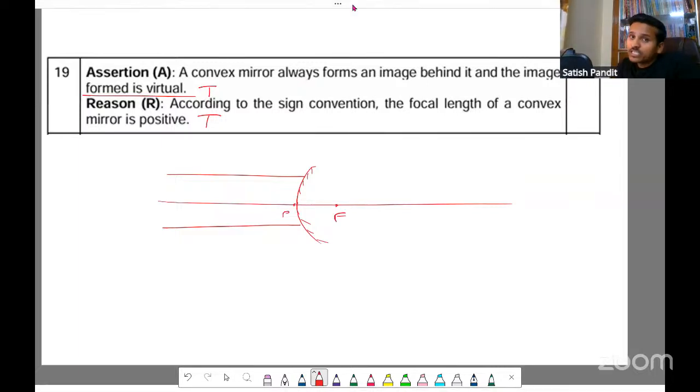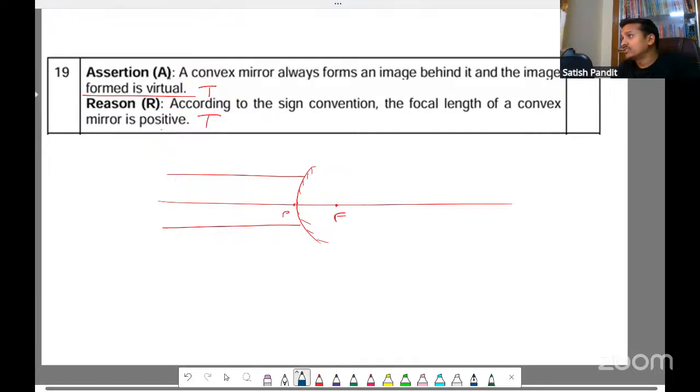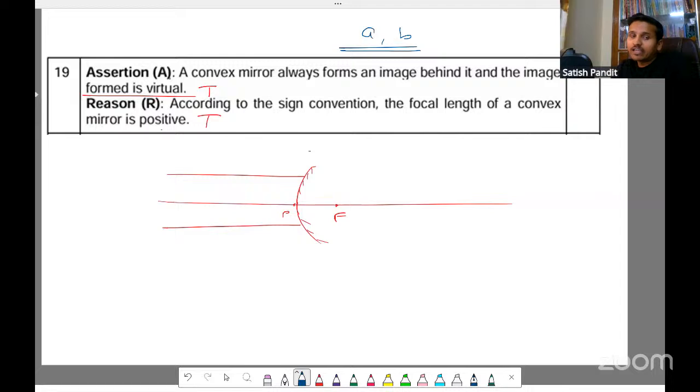Now, when both statements are true, 90% of the students have a confusion whether the answer is A or B. When both statements are true, A or B, which is correct, it's very confusing. So always find out whether this is the correct explanation or not. Already in the question they have told. So you apply "because". Is this happening because of this?